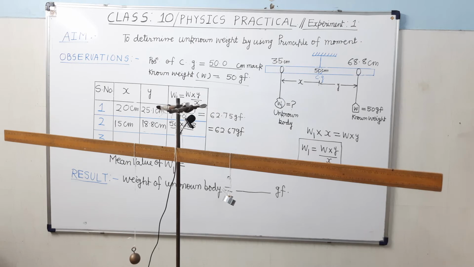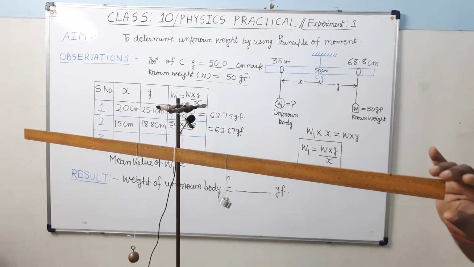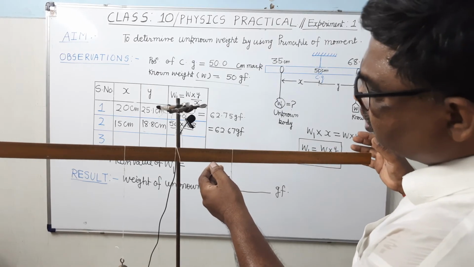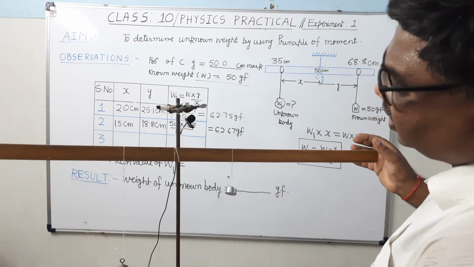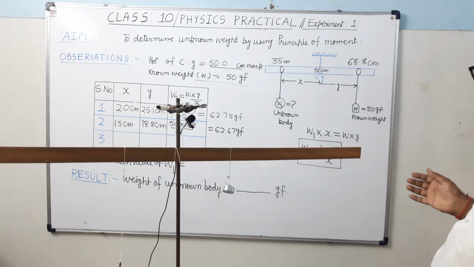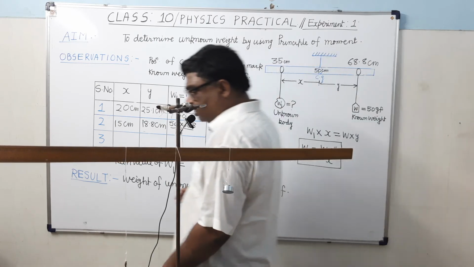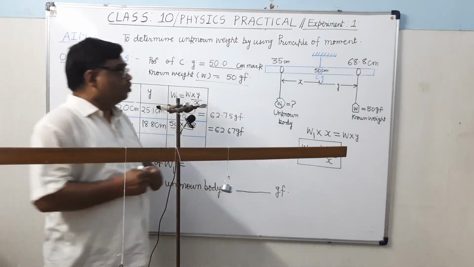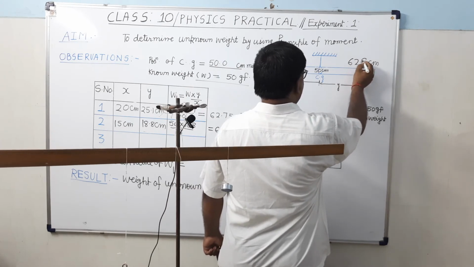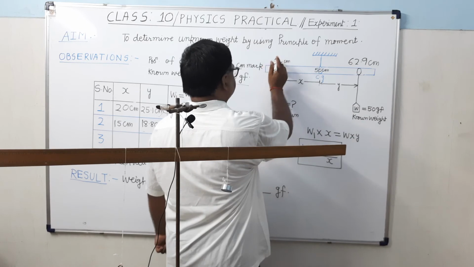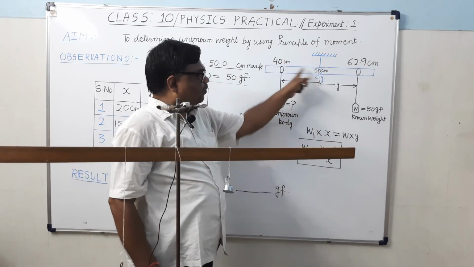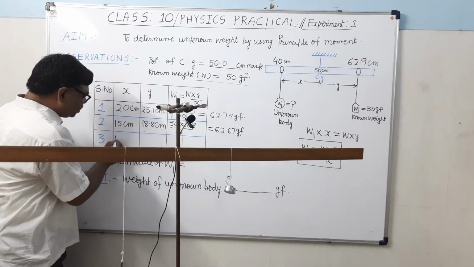Now note down the position of the known weight. This time I will not show you. It is at 62.9 centimeter mark. So when the unknown body is at 40, x is 50 minus 40, that is equal to 10 centimeter.